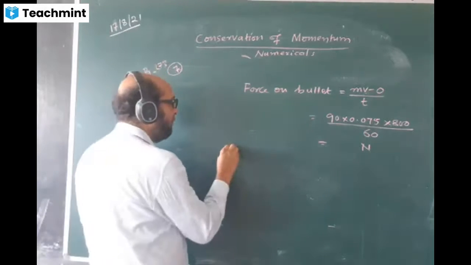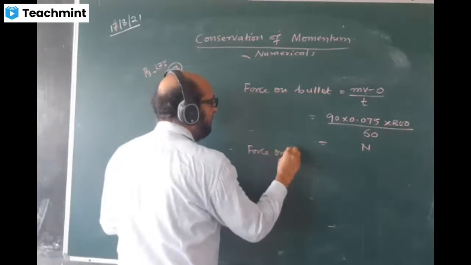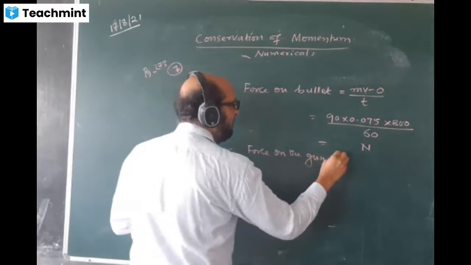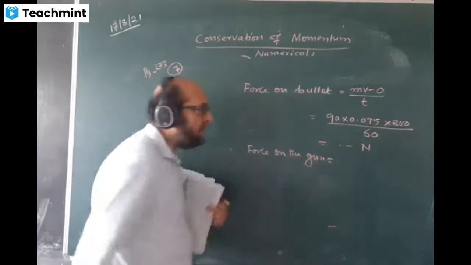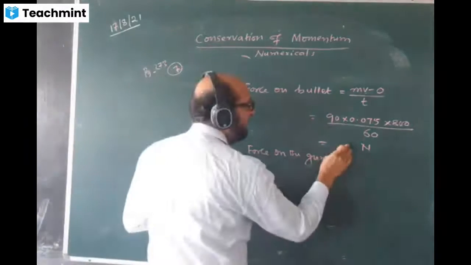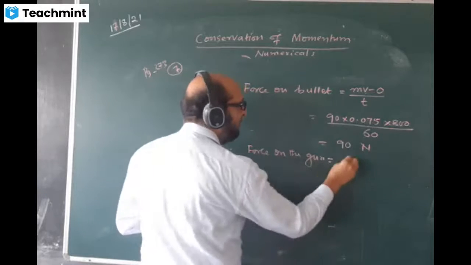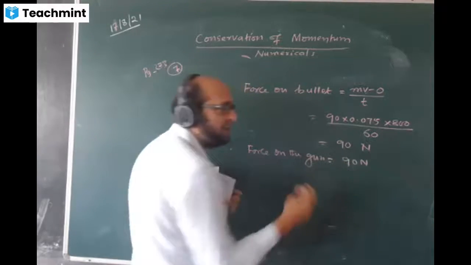Therefore, force on the gun equals whatever answer comes here. What is the answer here? 90 Newton. Therefore, force on the gun is the same answer, 90 Newton, but in the opposite direction of the bullet.